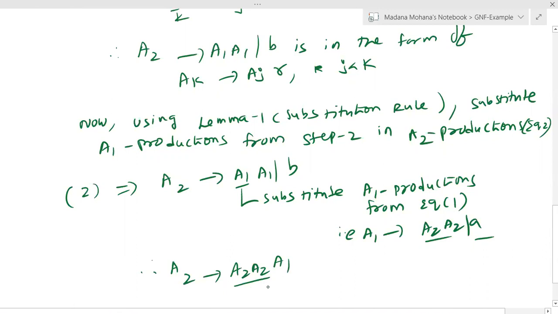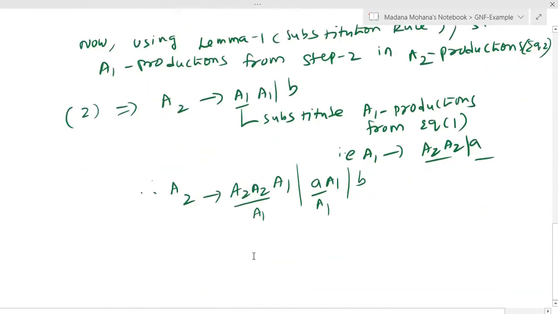Now, this is the first A1 value, or then the second A1 value is terminal A. Now terminal A followed by A1, then the B remains same. So here again, this is the A1 value. 2 values are substituted. Therefore, now you can see A2 derives A2, A1 or A1 or B. Okay, let us say this is equation 3.